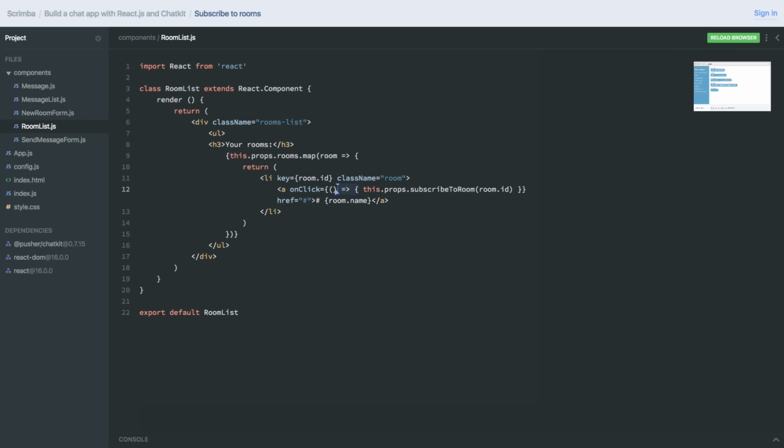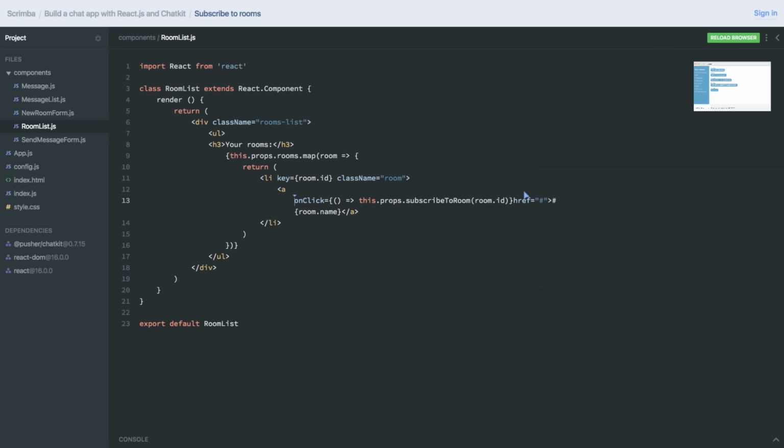So here we're using an anonymous function to wrap this function call, because if we were to do it like this, it would be called immediately when this component renders. We only want to call it on the click event. So on the click event, this anonymous function gets invoked, which again invokes this one. And we actually don't need those two curly brackets there. For readability, I like to add them on multiple lines if I have more than one attribute or prop on these JSX elements. And we can do it like that.